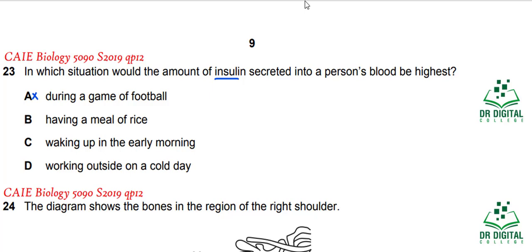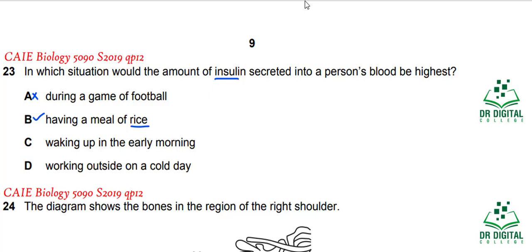Having a meal of rice, which is rich in starch and has a high glycemic index, the release of glucose will be a lot, so insulin is needed to maintain the blood sugar level. So the option B is correct.